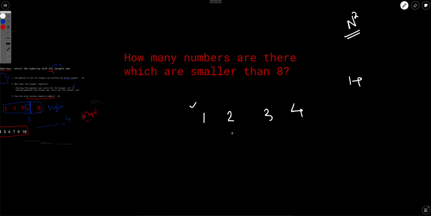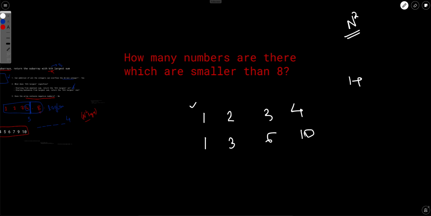One thing to note here is, if you remember, we have the answer of this question: does the subarray contain negative numbers? This answer is no. So if this answer is no, we can calculate just the prefix sum. Let's say we calculate the prefix sum, it would be something like this.